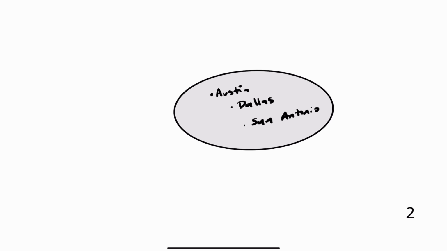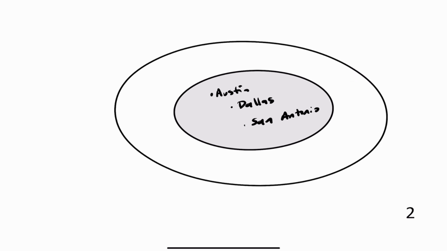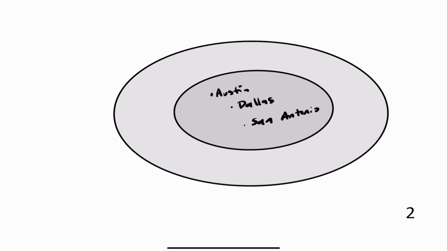And if you can see what's going on here, where are these cities from? Well, we know that all of these cities are part of Texas, right? So Texas contains these cities here that we know and love, right? And if you have San Antonio, Dallas, Austin, and Texas, where are these located?